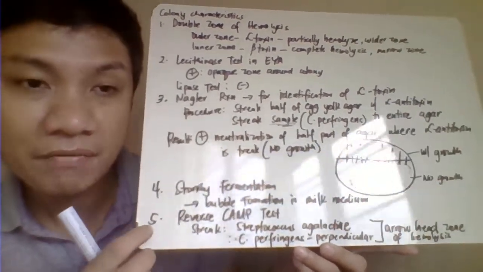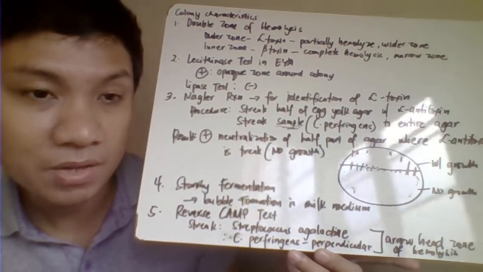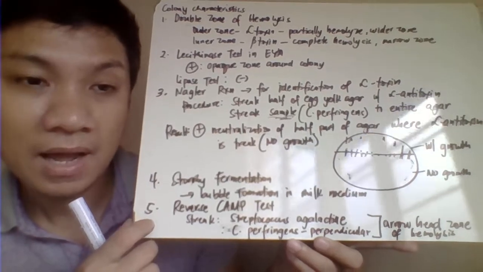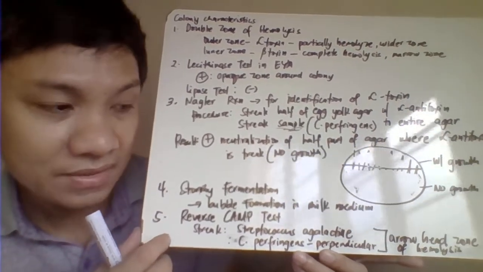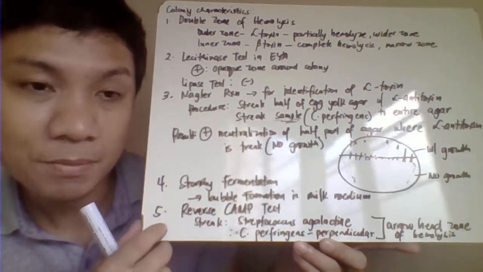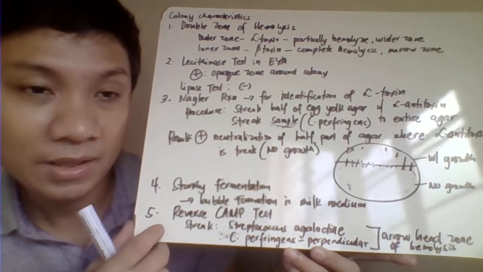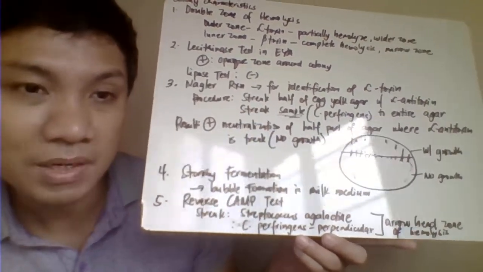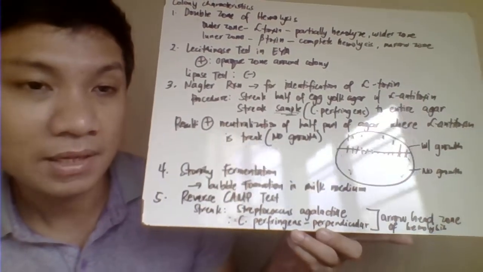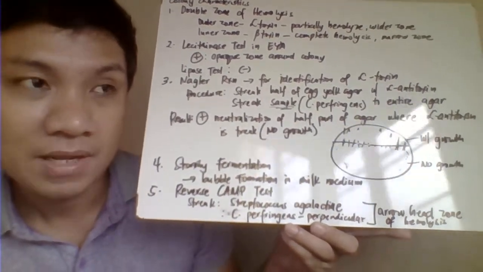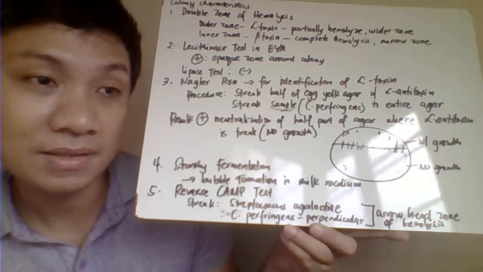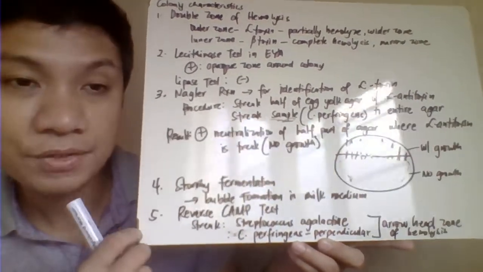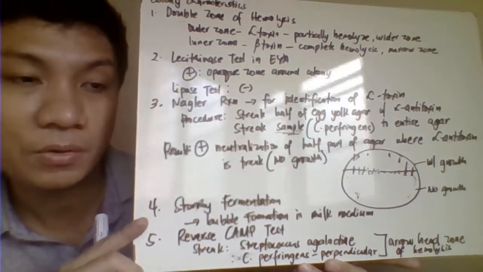And dito naman sa reverse CAMP test, instead of the Staph aureus, ang streak mo doon ay your Strep agalactiae against your Clostridium perfringens. Okay, it will produce here an arrowhead zone of hemolysis. It's reversed because instead of the Staph aureus na ginamit sa usual na CAMP test natin, gumamit ka dito ng Strep agalactiae. Okay, that will also still produce here your arrowhead zone of hemolysis.